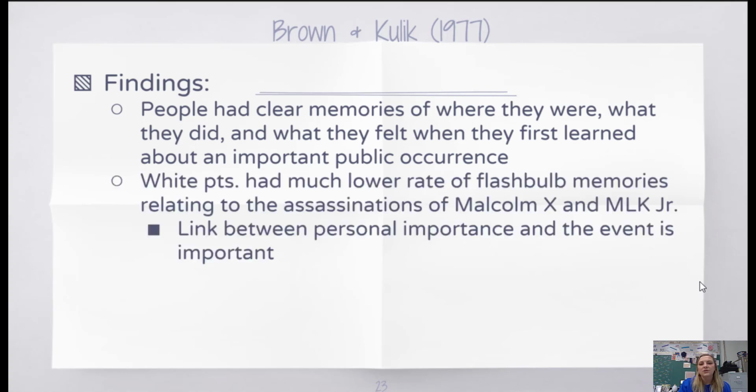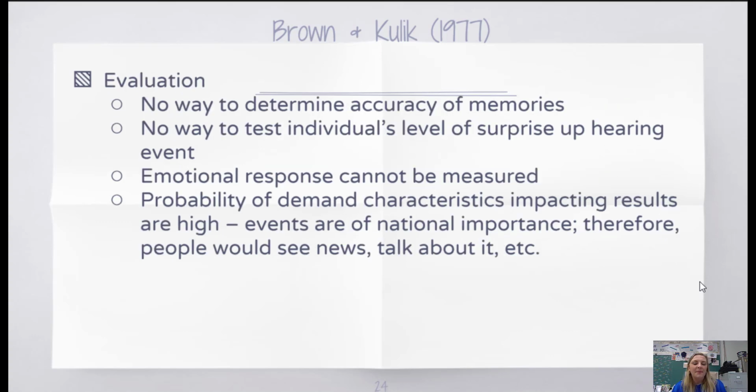However, they also found a very clear link between the personal importance of the event and how clearly the person remembered it. For example, white participants had a much lower rate of flashbulb memories relating to the assassination of Malcolm X and Martin Luther King Jr. compared to Black participants.